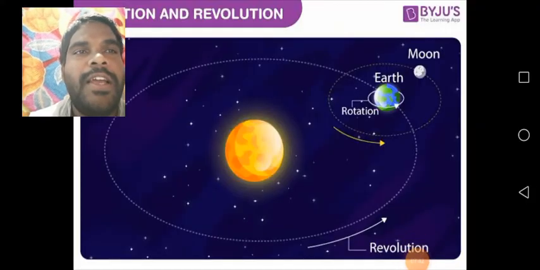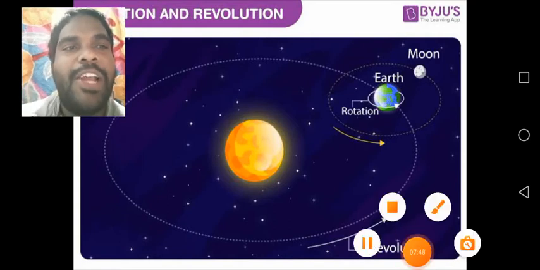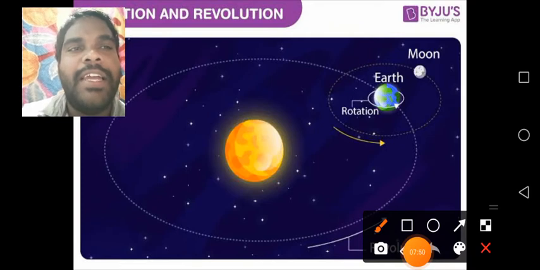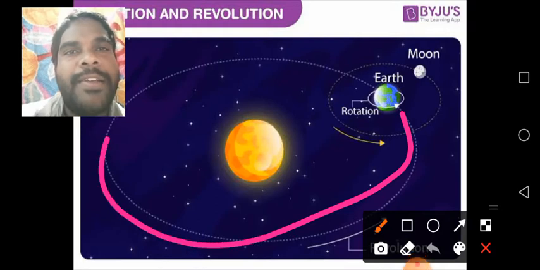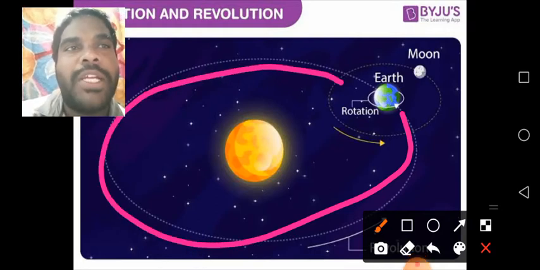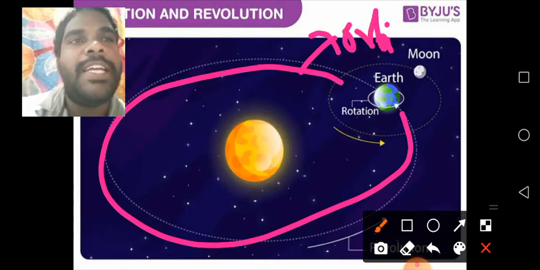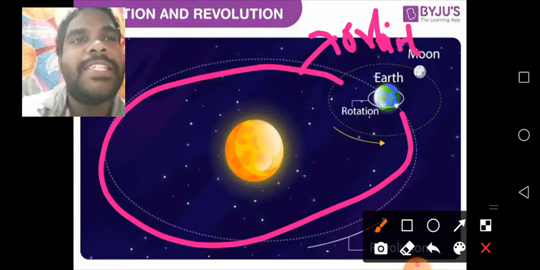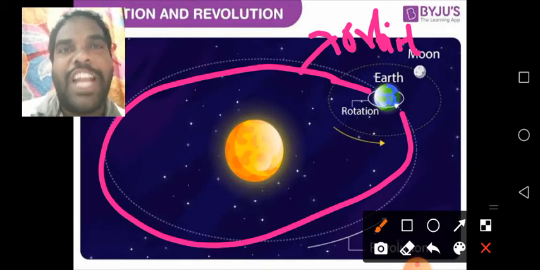See children, the revolution of the earth causes seasons. While rotating, the earth revolves around the sun in a fixed path. This fixed path is called an orbit. Understand, children? It is one fixed orbit.